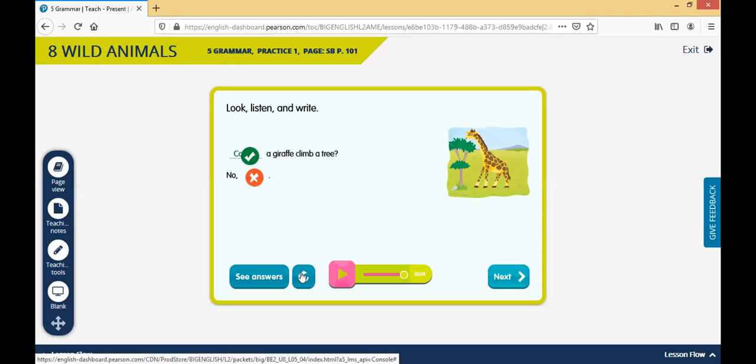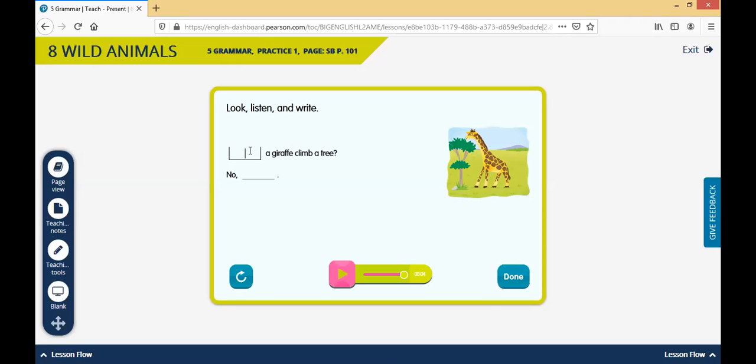Oh no, we forgot to include can't. Okay, so let's do this again. Can a giraffe climb a tree? No, it can't. Okay, remember the subject: it, they, we, you, etc. And then can't. No, it can't. No, I can't. No, you can't. No, we can't, etc. All right, very good.